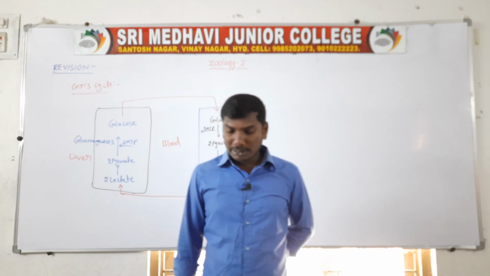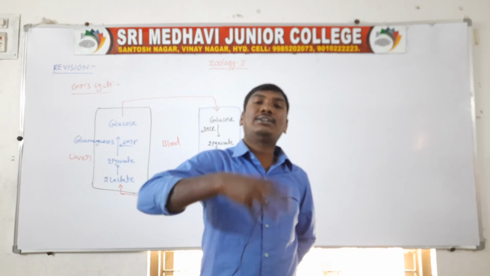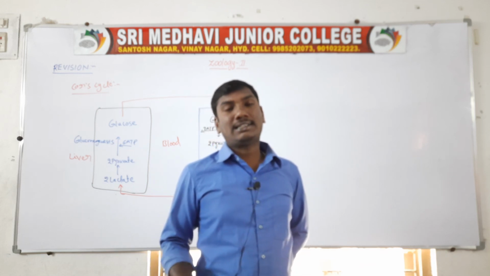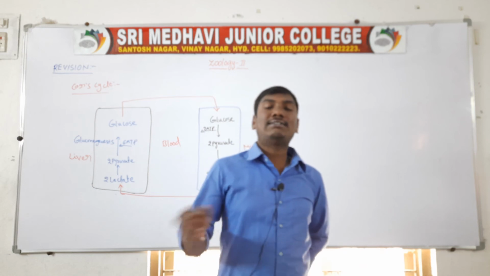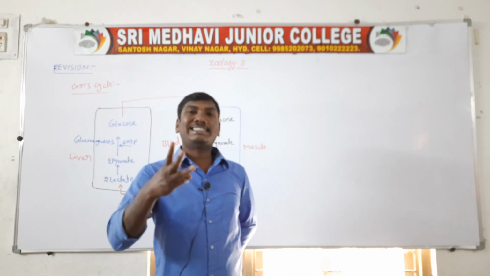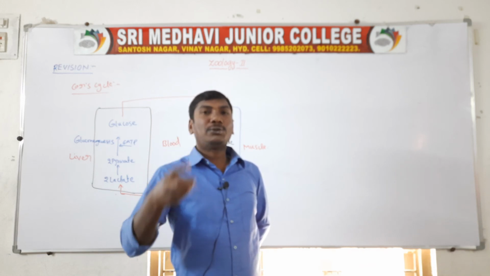Next, step 2, prothrombin is converted to thrombin. Step 3, fibrinogen is converted to fibrin. So these are the three steps in the blood clotting mechanism.